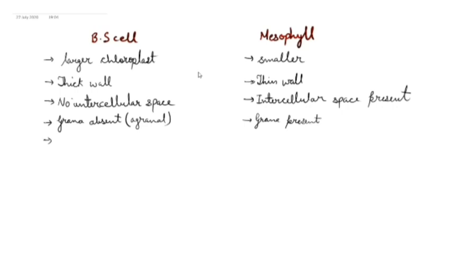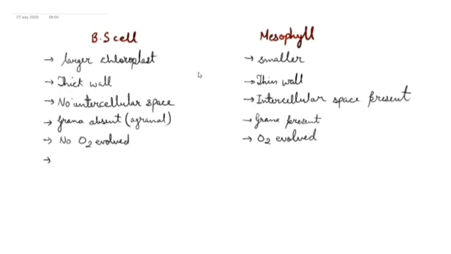Now, the next point is that in the case of bundle sheath cells, the oxygen evolution is not there. So no oxygen evolved. Whereas in case of mesophyll cells, oxygen evolution takes place. We can say oxygen evolved.